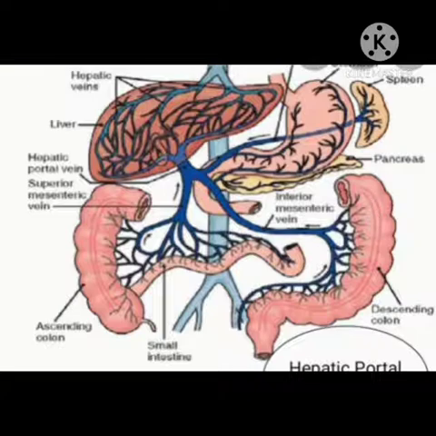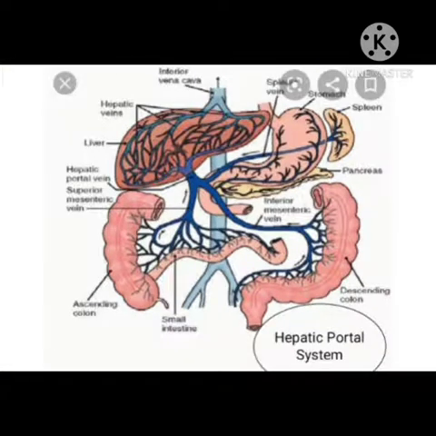Now all the blood collected from the alimentary canal is rich in digested food, and excess glucose from it is converted into glycogen and stored in the liver. That's why this blood from the alimentary canal or gut first goes to the liver through the hepatic portal vein.